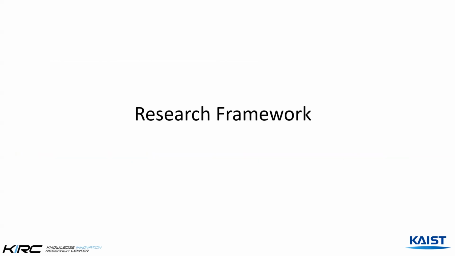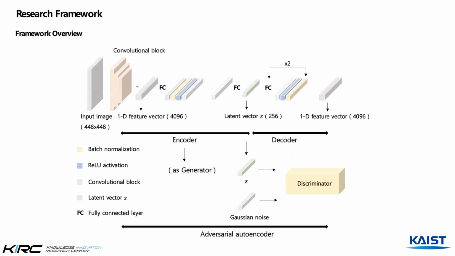Now let's move on to our research framework. In this chapter, we will explain the overall architecture and its components in the model we propose. First, we introduce our framework overview. The proposed model performs autoencoder-based anomaly detection. We use 448 by 448 images as input. However, the target to train with reconstruction loss is not the original input, but the feature vector that has passed through the convolutional block, which can be any CNN model.